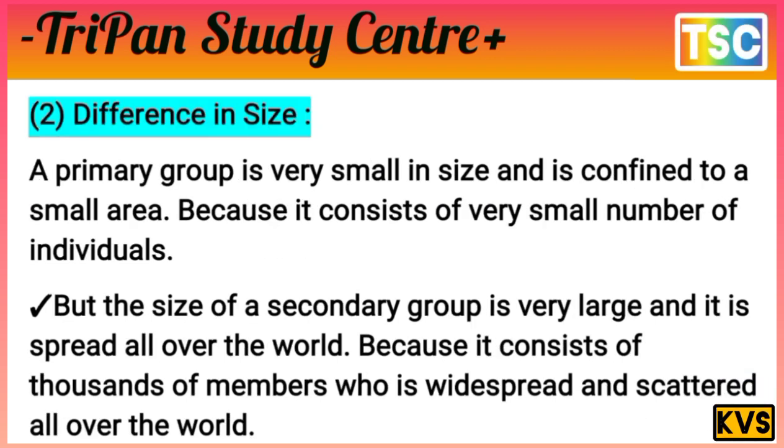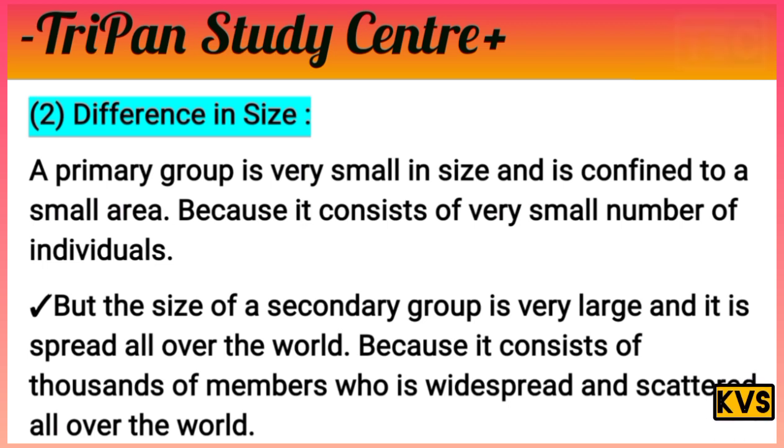The second point is the difference in size. A primary group is very small in size and confined to a small area, because it consists of a very small number of individuals. That's the most important thing here.